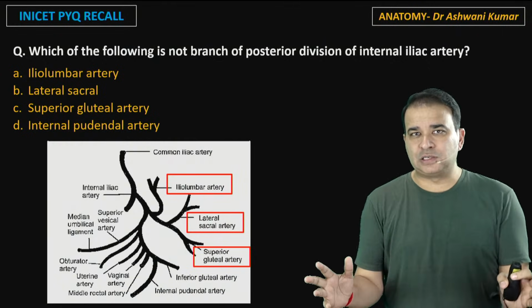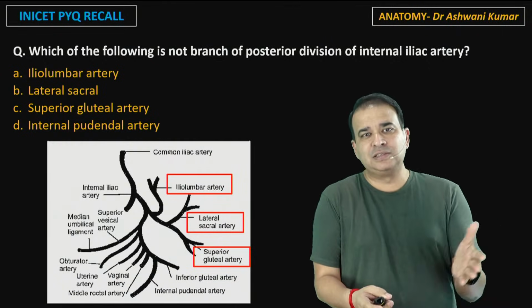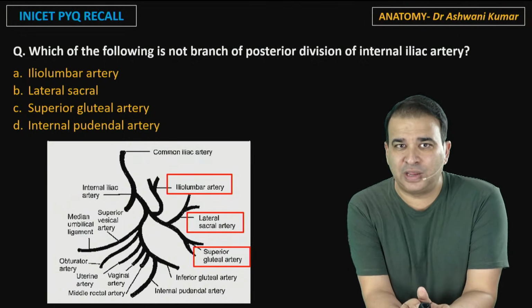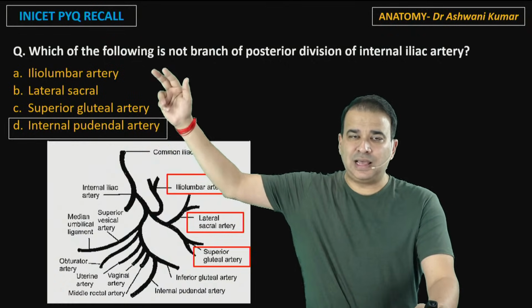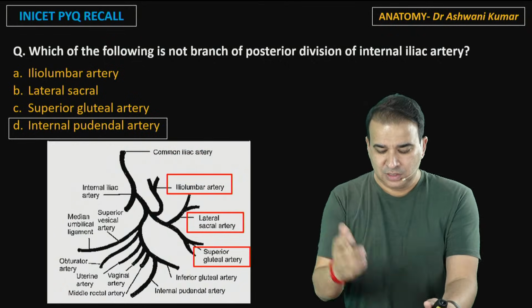If you don't remember the branches of the internal iliac, at this point of time I can say to you, go with the method of elimination here. So the internal pudendal artery is the answer there. These 3 are the SIL, SIL, SIL: the 3 branches from the posterior division.